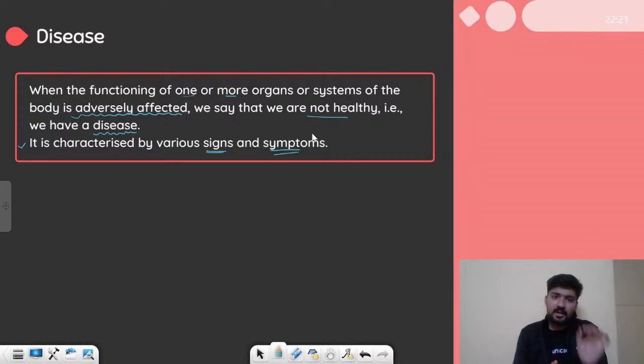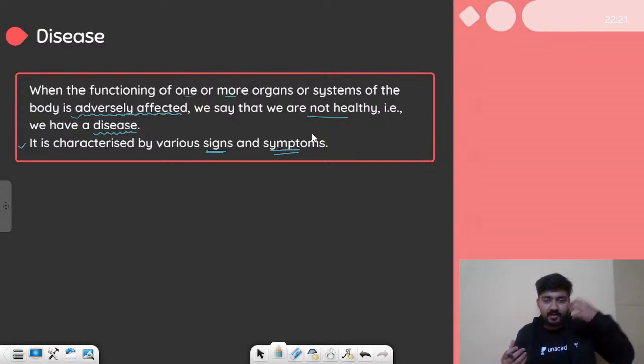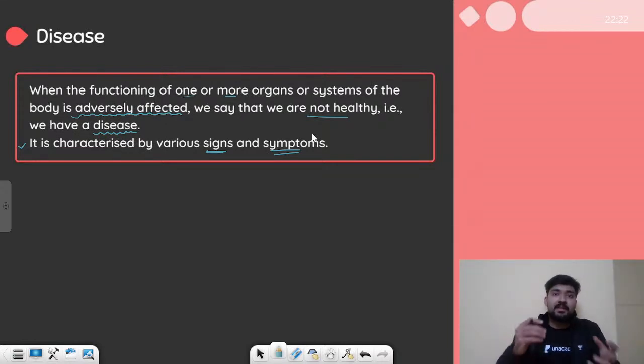Now, the terms signs and symptoms are different, they mean different things. The basic idea is that symptoms are the changes in the body that only the infected person can observe. Like if I am infected by something, symptoms are the things that only I can feel. For example, headache. No one else can see me and tell whether or not I have a headache. Only I can feel it. So symptoms are things like headache or stomach ache or nausea and things like that. All these come under symptoms, something which the infected person can observe.